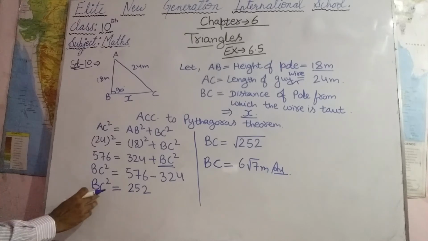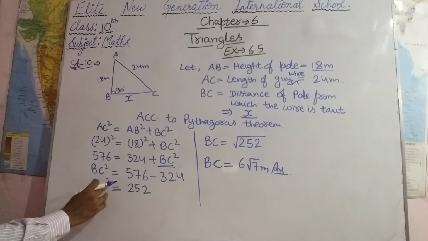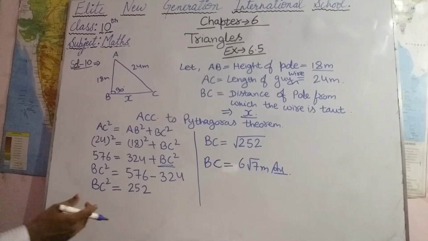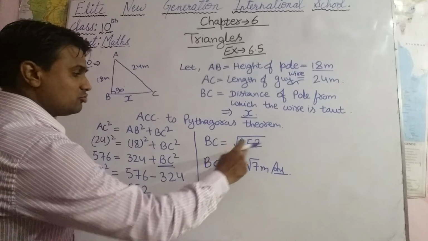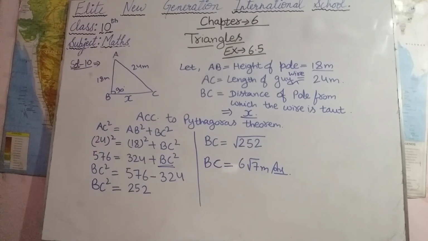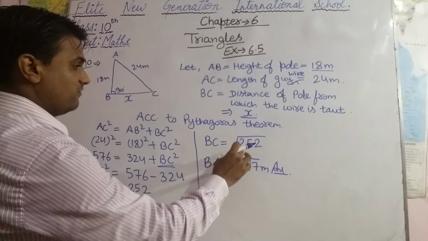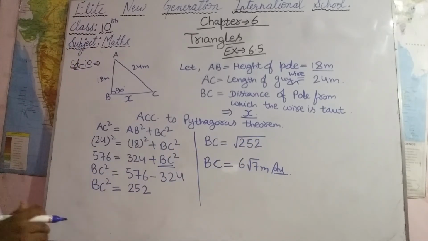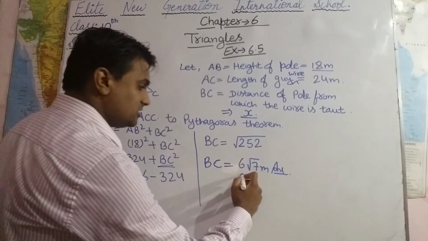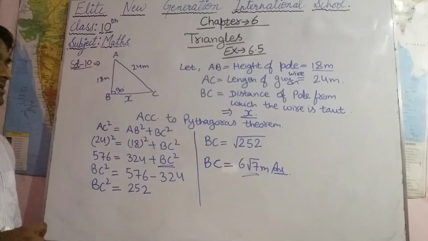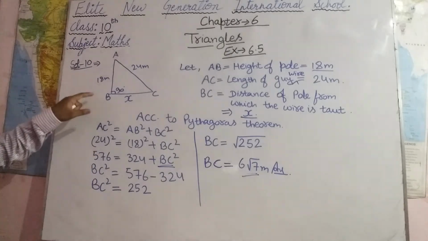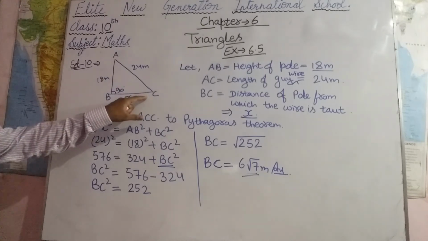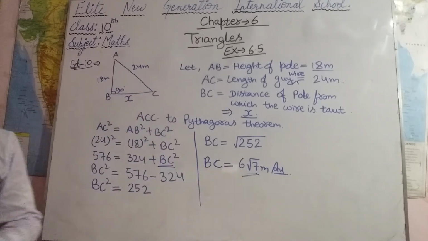Now we can find the value of BC. When this square goes to the other side, it becomes a square root. So BC equals square root of 252, which is equal to 6 under root 7 meters. So the answer will be 6 under root 7 meters. So the distance from the vertical pole at which the wire will be taut is 6 under root 7 meters.